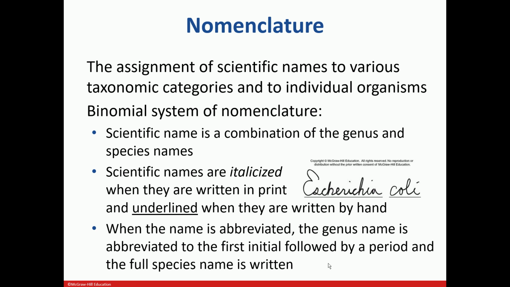So how is a scientific name given to an organism? It has two parts. The first part is called the genus name, and the second part is called the species name. So Escherichia is the genus name and coli is the species name.